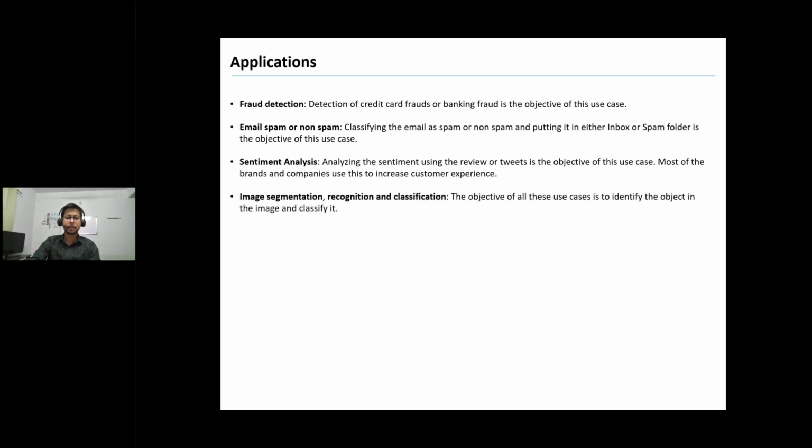Then we can also categorize images, for example what kind of image it is, whether it is a mobile, a camera, a laptop, or a pen. We can do those kinds of classification. And of course we can do handwriting recognition also. We write different letters, right? So what kind of letter it is, whether it belongs to 4, 5, 6, what it is.